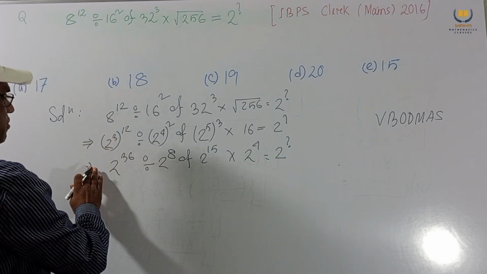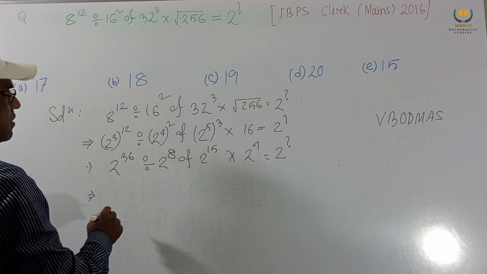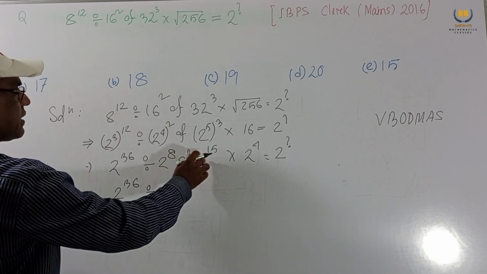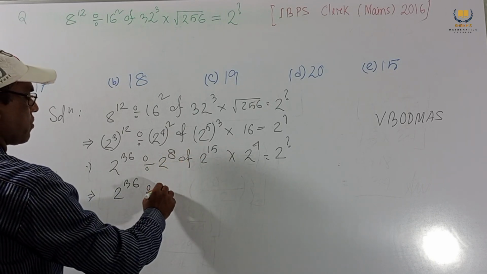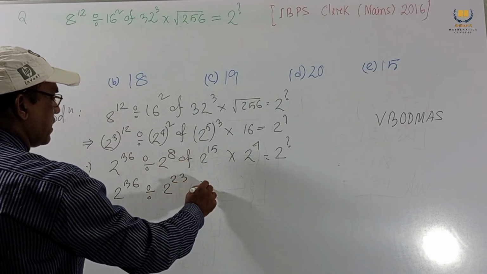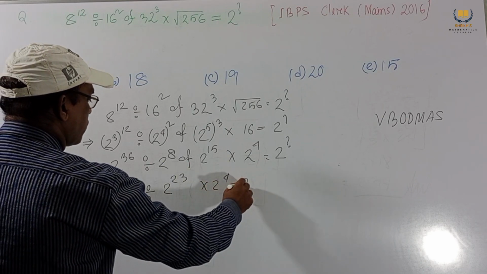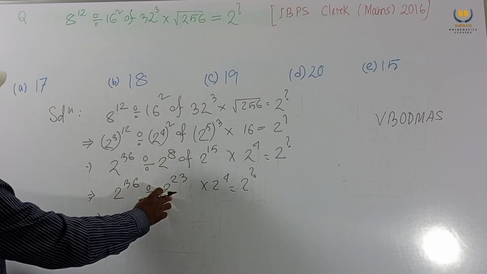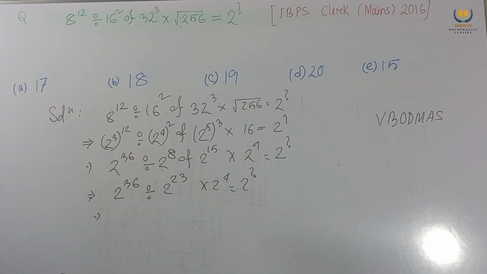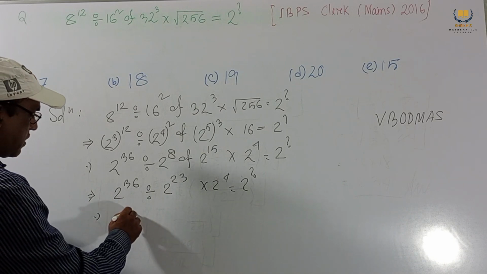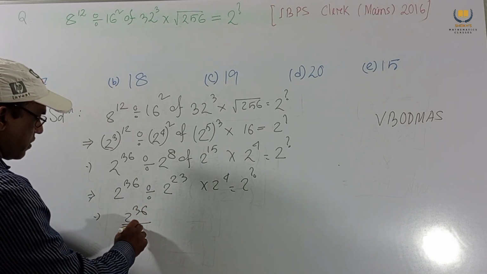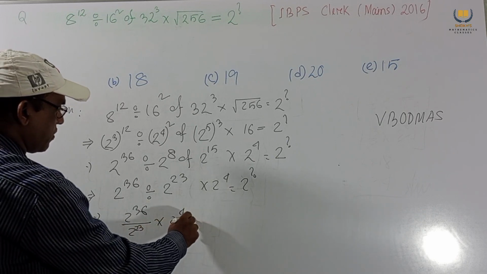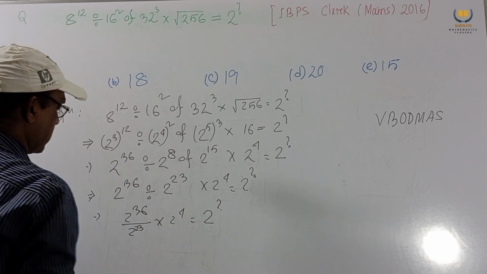So this implies 2 to the power 36 divided by 2 to the power 23 into 2 to the power 4 equals 2 to the power question mark.